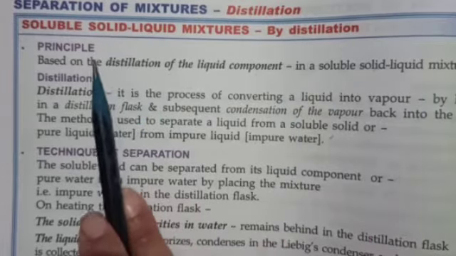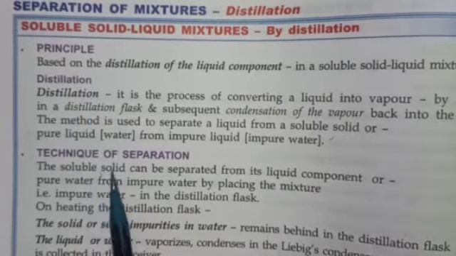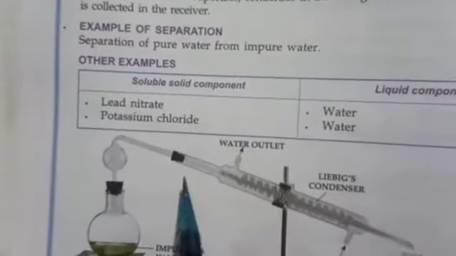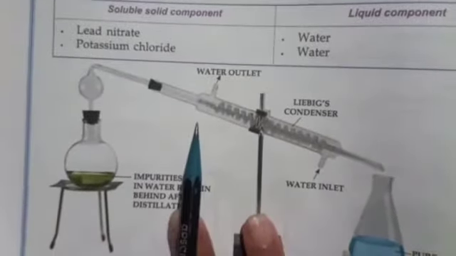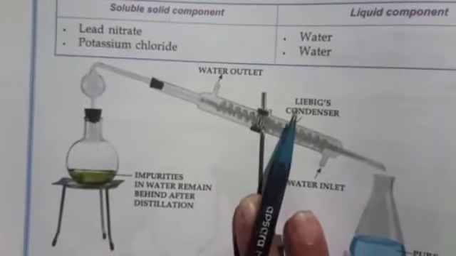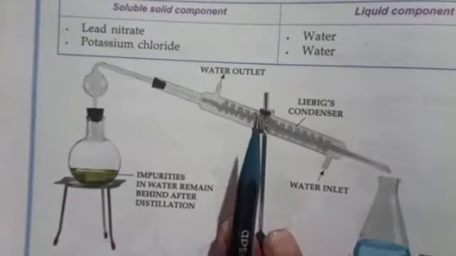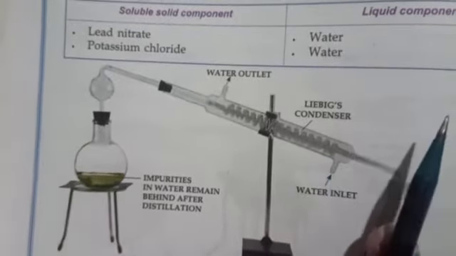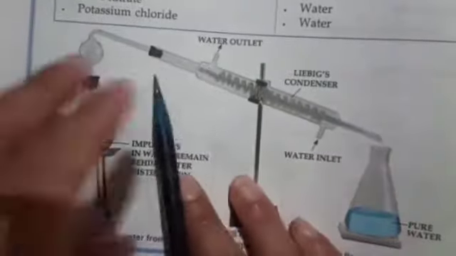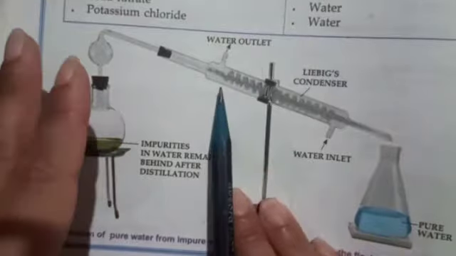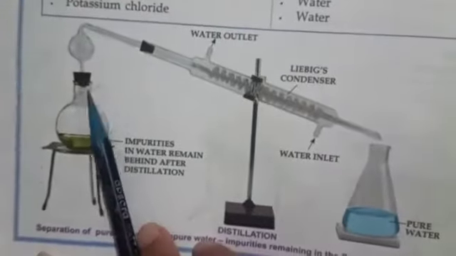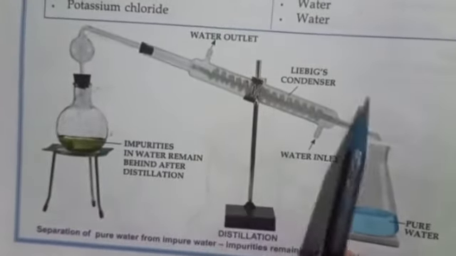So this is how you will be writing the principle, then the process of distillation, then technique of separation, and lastly you will write the example of separation, and you have to draw diagrams also. Diagrams are to be drawn on the left side of your notebook, the blank side of the practical file. Here this is the distillation assembly, used for separating solid-liquid mixtures. This is the distillation flask.